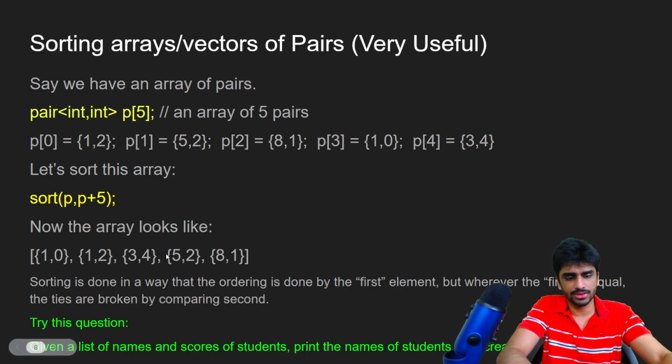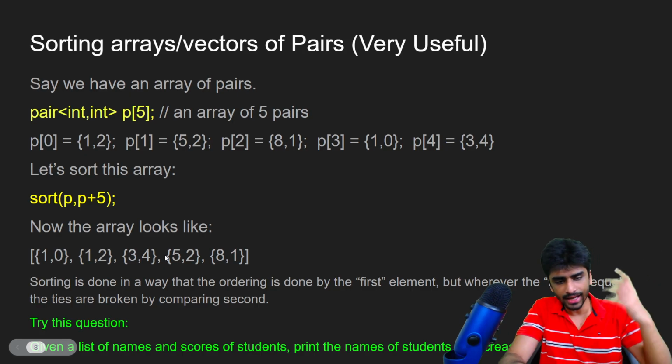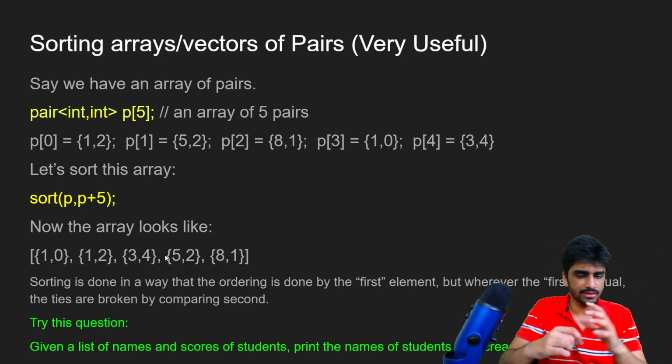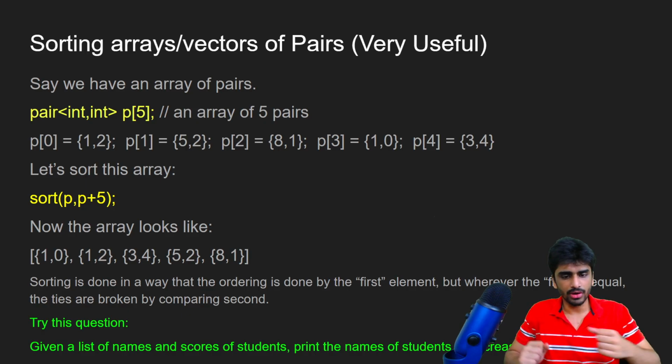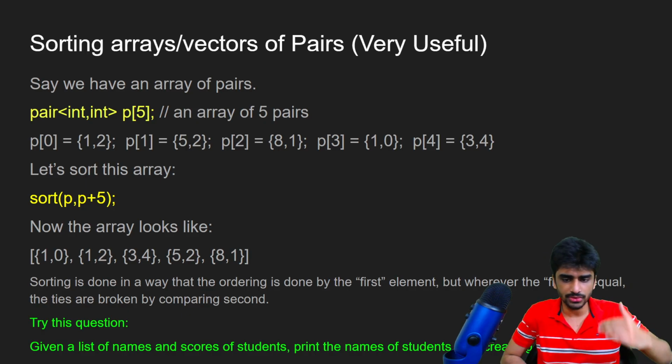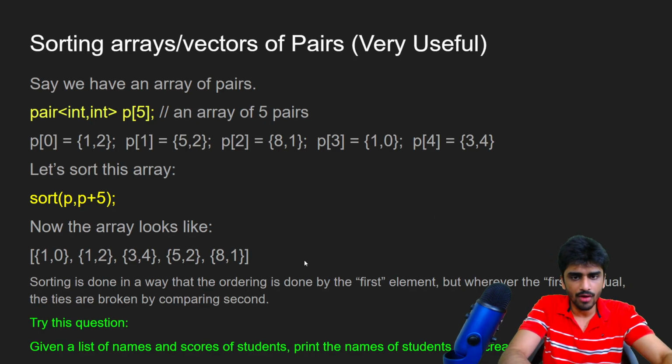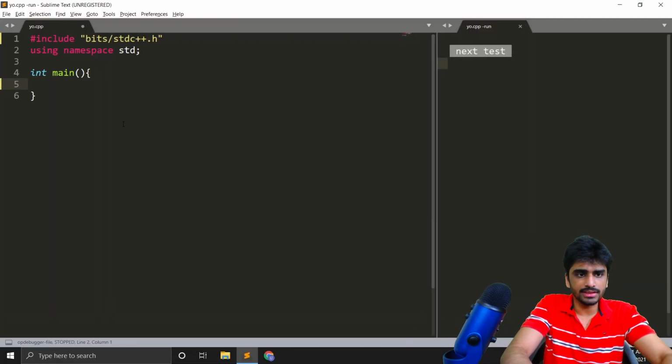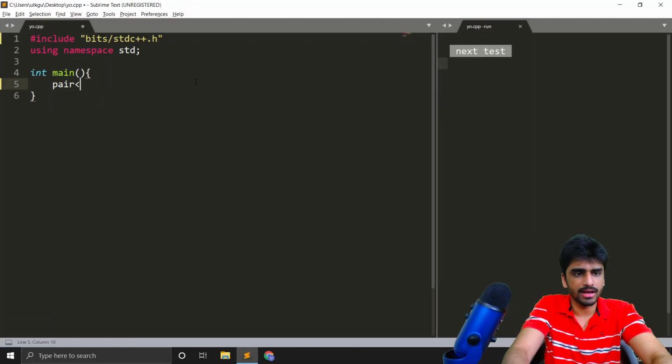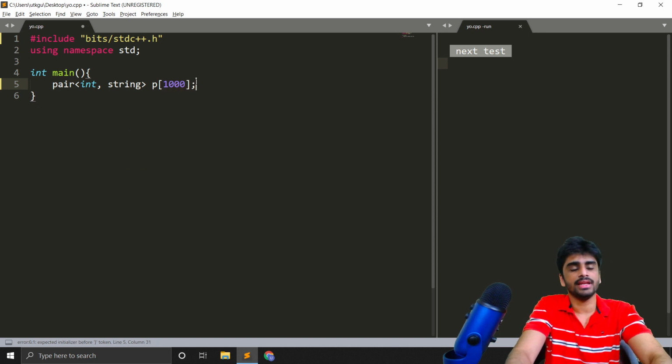Now let's look at this question. Let's say you are given a list of names of students and also their scores. What you want to do is print the names of students in decreasing order of scores. So how will we do this? It is easy. We will make a pair of int comma string, and then we can make the array of this, with as many elements as we want, or we can even make a vector of this.